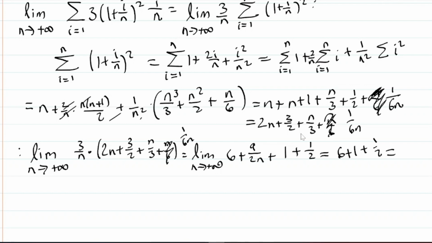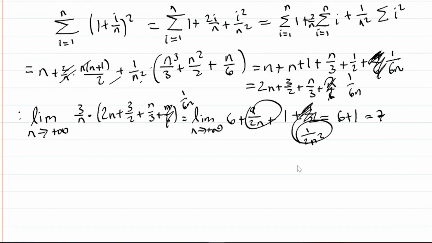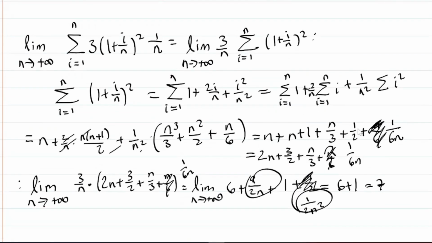And you're going to get something here that becomes 1 over 2n squared. So in reality, this goes to 0 and this goes to 0, so you'll just be left with 6 plus 1, which is equal to 7. So this limit, all in all, turns out to be 7. Hopefully you got this because we're going to be using it in the Riemann integral. Again, I'm sorry about the tiny mistake. It happens. Be sure to check yourself on that.